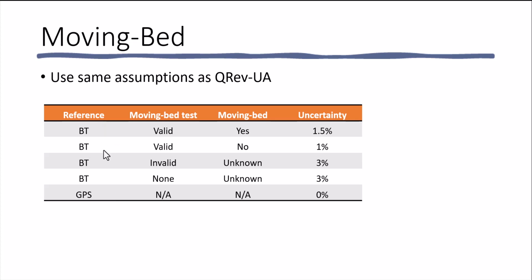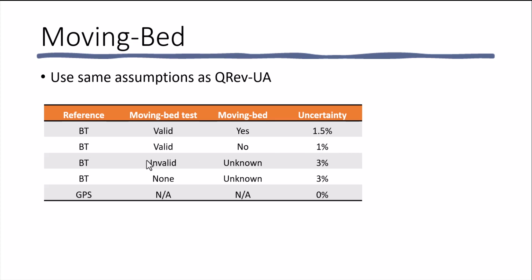If bottom track is used as a reference, and there is a moving bed test that is valid, if there is a moving bed, the uncertainty is assumed to be 1.5%. If there is no moving bed, it is still assumed to be 1% because that is the criteria we use for determining a moving bed condition.